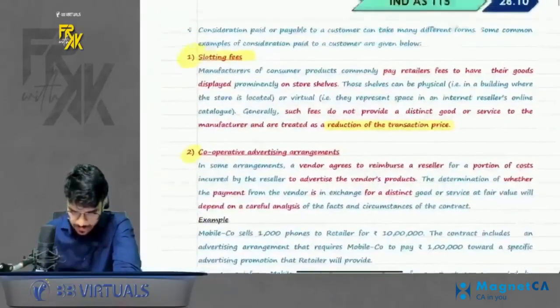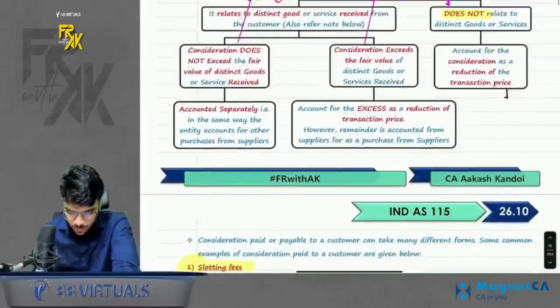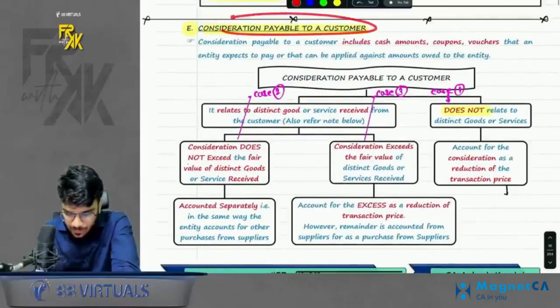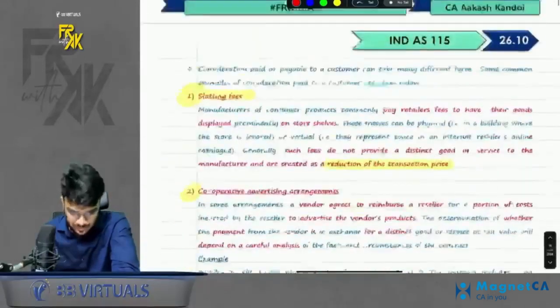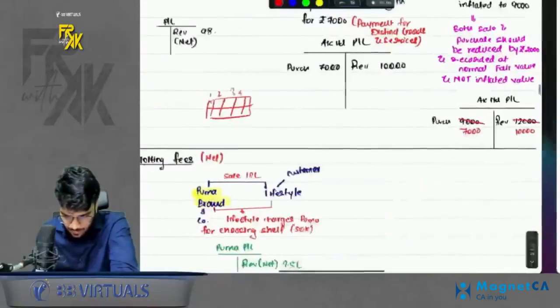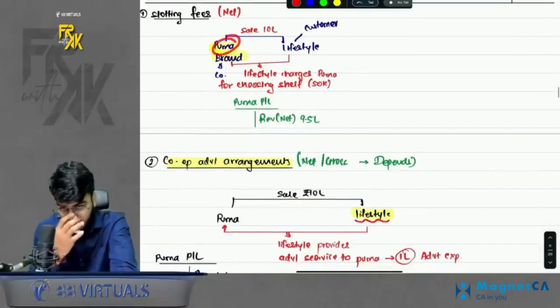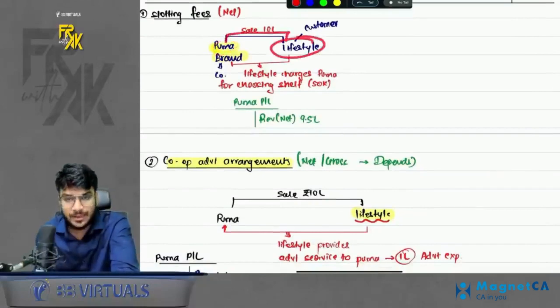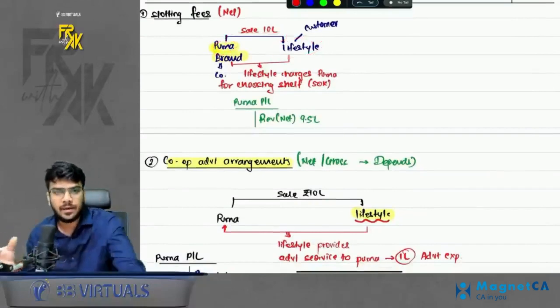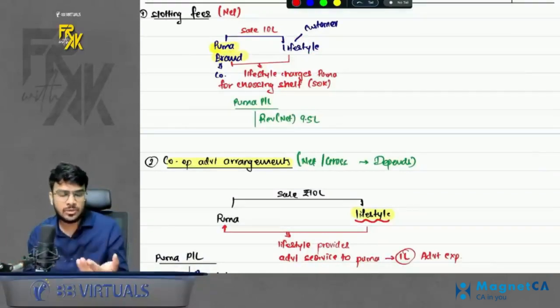Okay, the next part is, in this only we have a few parts. In consideration payable to a customer, we have a few other cases also. One is slotting fees. What is the meaning of slotting fees? Please have a look at my example. Suppose you are Puma company. You make some sale to Lifestyle. Lifestyle is a brand where the stock of multiple brands is available.